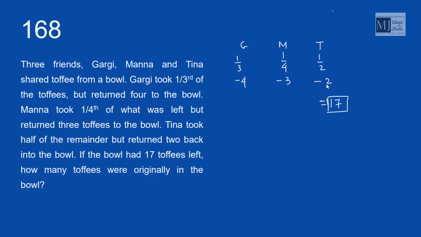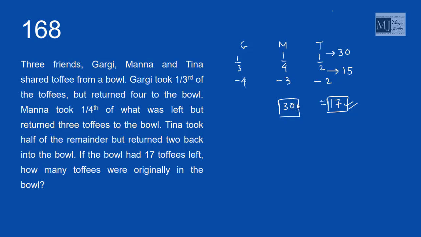17 are there after Tina has returned 2 to the bowl. If Tina hadn't returned 2 to the bowl, at this stage we should have 15 toffees only. Now 15 is half of what Tina had taken. That means Tina started with 30 toffees. You can see like this, if there were 30 toffees, Tina took 15, then 15 are left in the bowl, Tina returned 2, then in the bowl it becomes 17 toffees. Now the same process we need to start again with Manna.